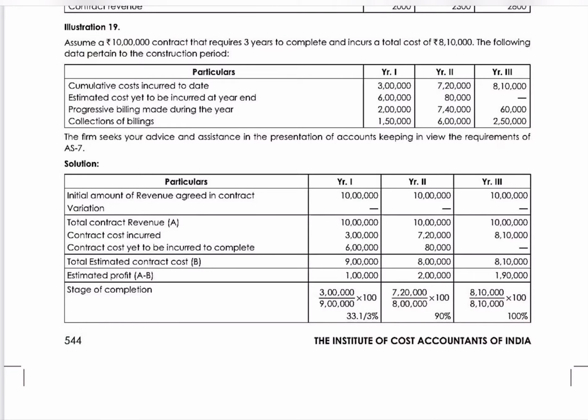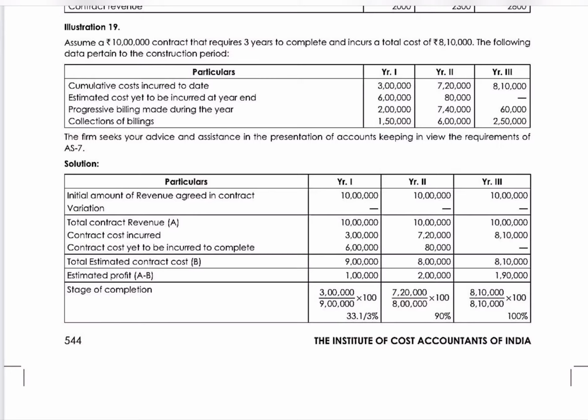Illustration 19, AS 7 Construction Contracts, from study material page 544. Assume a rupees 10 lakhs contract that requires 3 years to complete and incurs a total cost of rupees 8 lakh 10,000. The following data pertain to the construction period. So they have given 3 years details: year 1, year 2 and year 3.